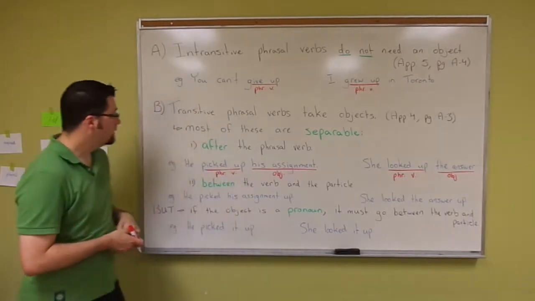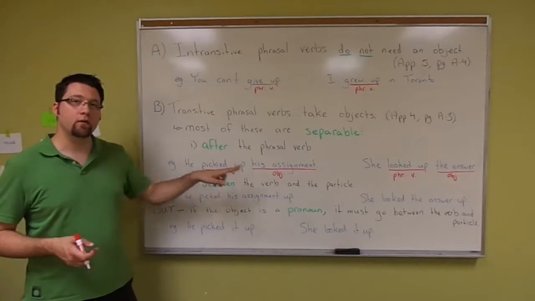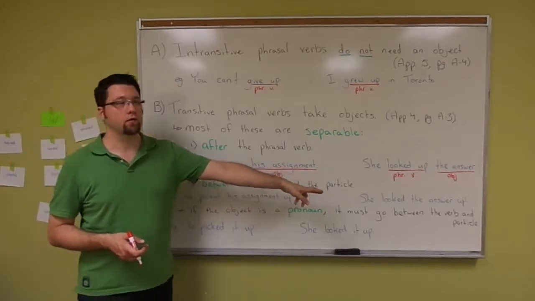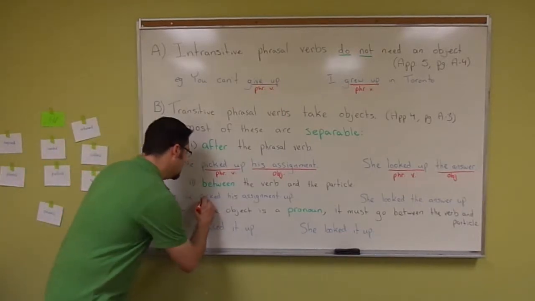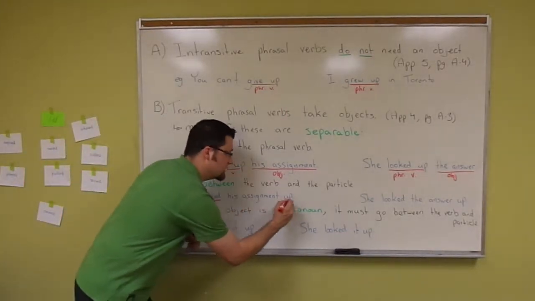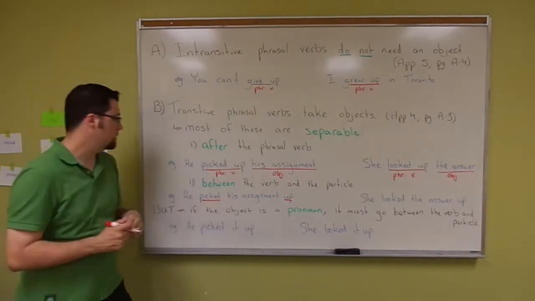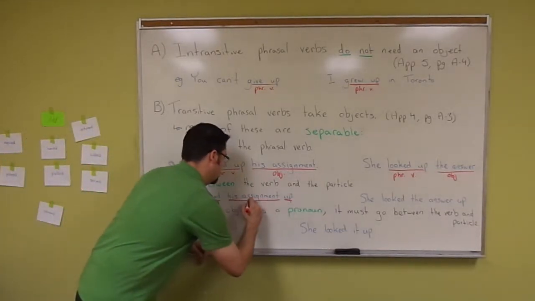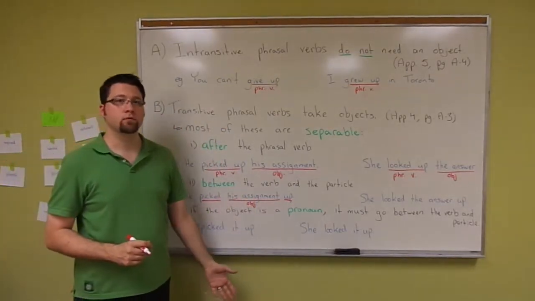The second is we can put the object between the verb and the particle. So we can put it right in the middle. And again, you'll see, using the same example, I've now put the object in the middle. He picked his assignment up.